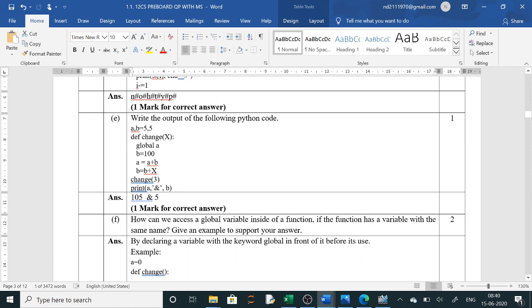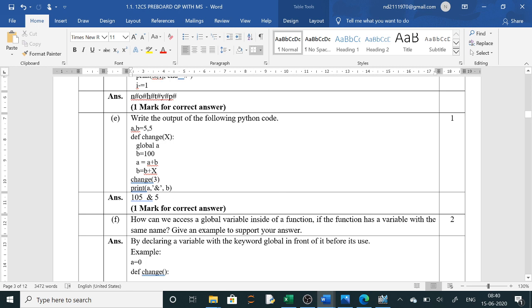Now this is outside, so the answer will be: A is global, so A will be 105. B will take the global value because this print command is outside the block, not inside it. Clear? If it were inside the block, it would take the local variable. Since it is outside the block, it takes the global variable. So the global value of B is 5, and A, which you made global, is 5 plus 100, so it becomes 105. It will print 105 ampersand 5. Correct, this answer is correct.